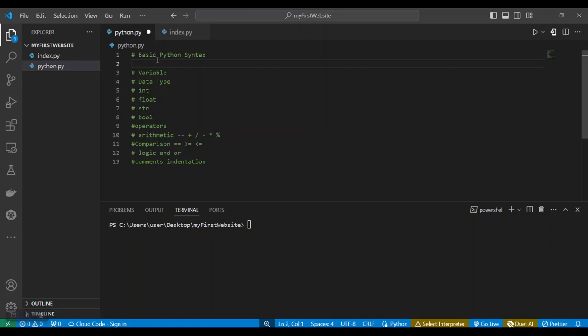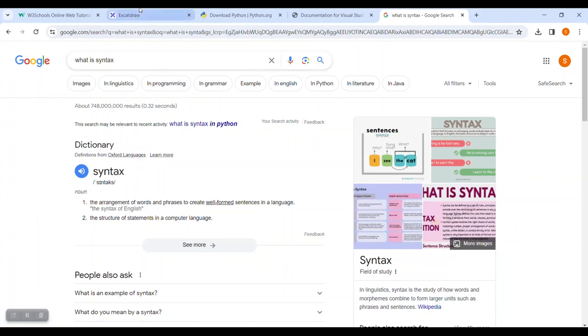Sorry about that. So the first thing we are going to look at now is Python variables, or variables generally in programming. So what are variables? To understand what a variable is, let me show you a little illustration.